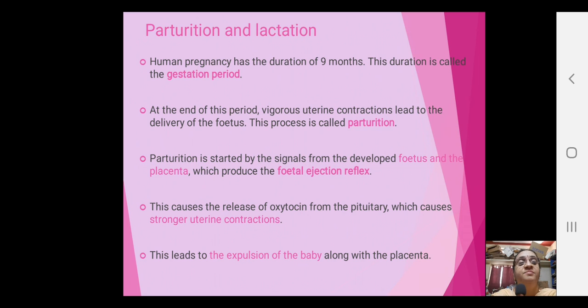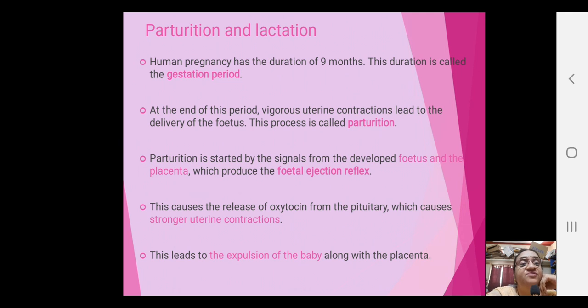Now coming to parturition and lactation. Human pregnancy has a duration, gestation period is 9 months, or rather I would say 270 days or so. It's not actually exactly 9 months, it can vary a little, depending on the medical condition of the mother.